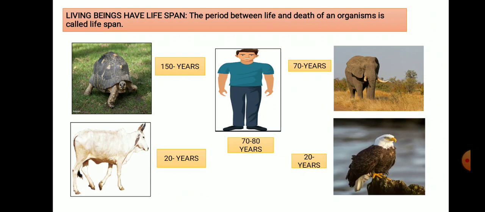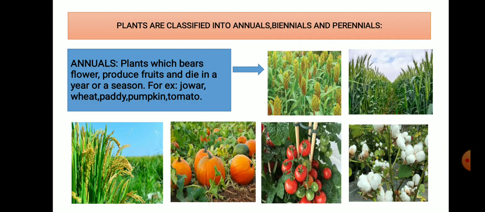Then what about plants? Do they have a lifespan or not? Yes, plants also have a lifespan. Plants are classified into annuals, biennials and perennials. Now one by one we will study them. First is annuals.